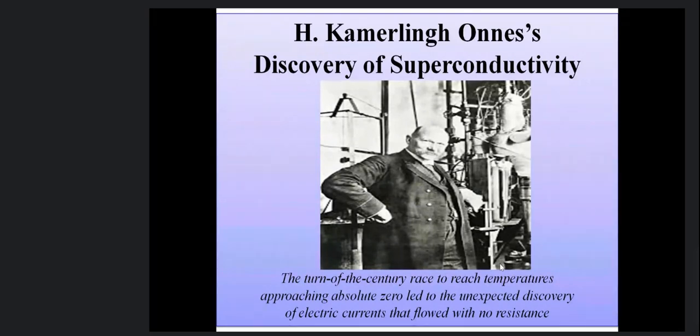Till now it was about what superconductors are, their properties, and type 1 and type 2 superconductors.